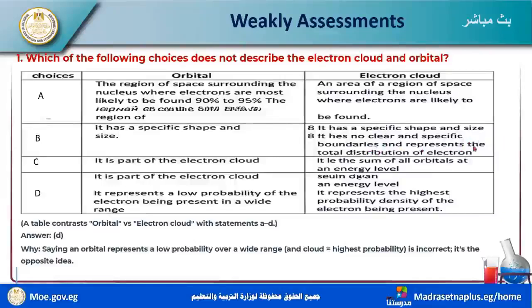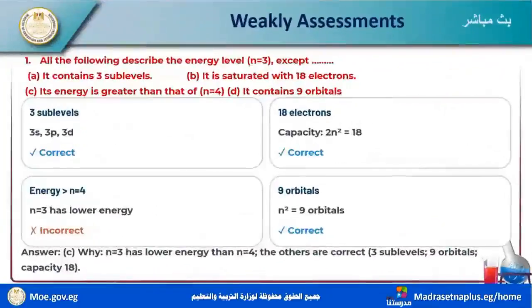C: it has no clear and specific boundary. Okay, it's part of the electron cloud. No, C is not correct. D: it is the sum of all orbitals at an energy level. No, this choice is not correct. It does not describe the electron clouds.